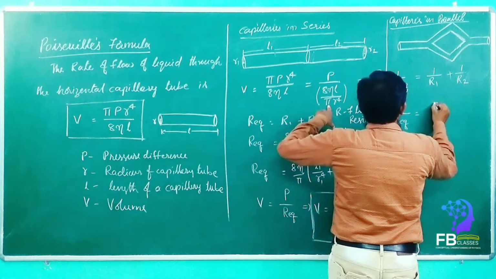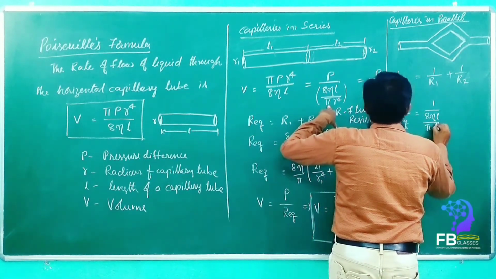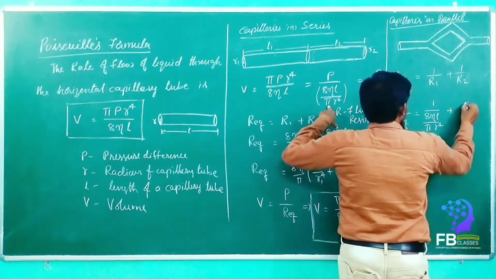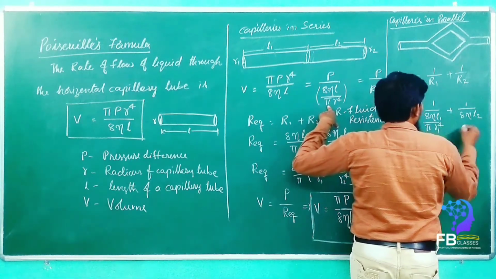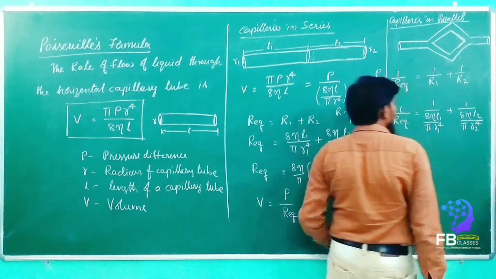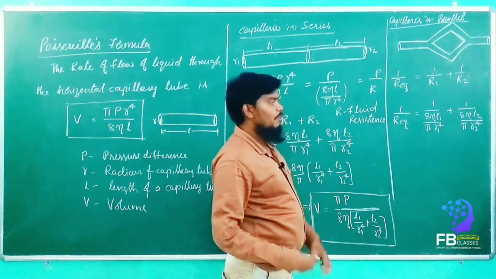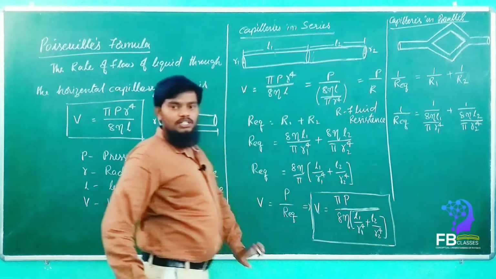So 1 upon 8 eta L1 upon pi R1 power 4, plus 1 upon 8 eta L2 upon pi R2 power 4. Are you getting my point, everyone? These are reciprocals.